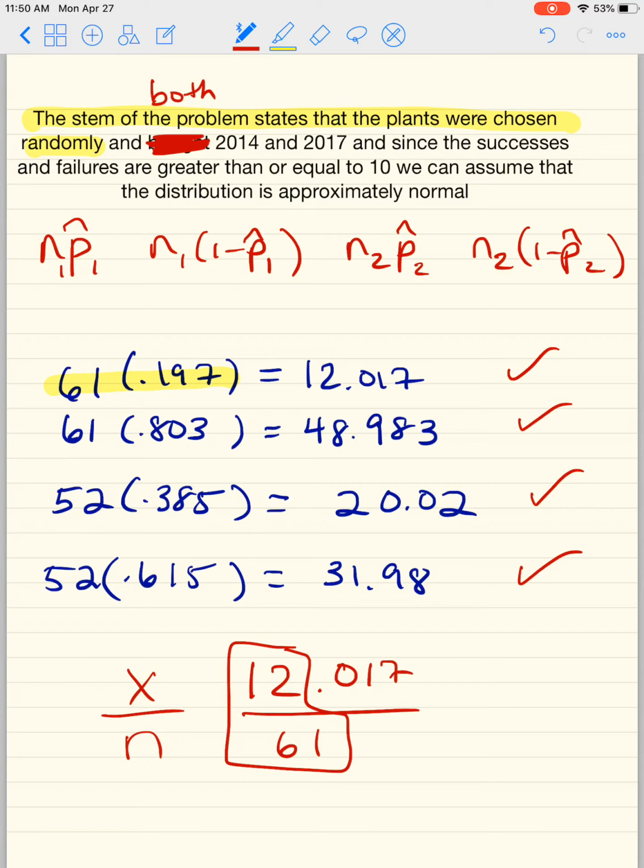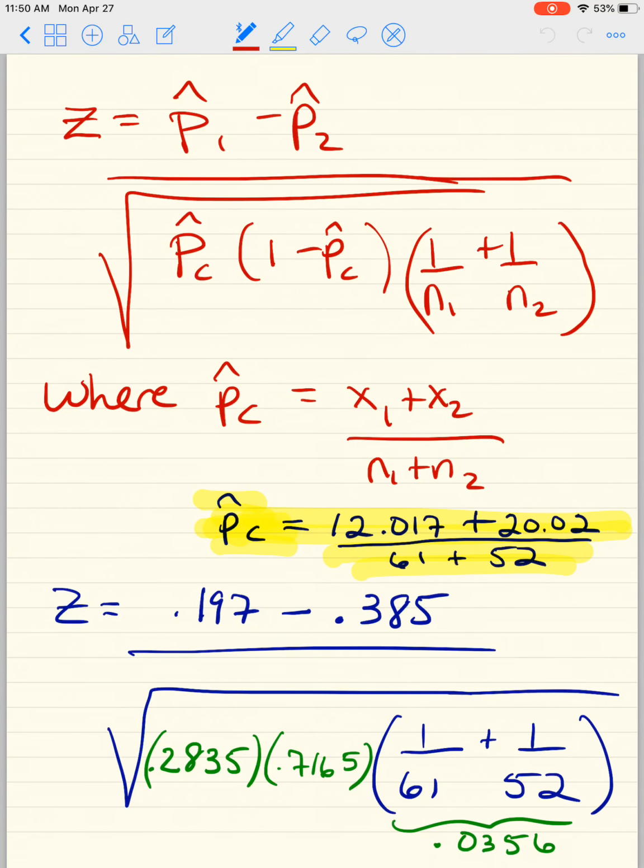All right, so I did all this by hand. You will get something very, very close if you did 20 out of 52 as p hat 2 and 12 out of 61 as p hat 1, okay? But I hope you understand why you can't do it. It's because x is a whole number, an integer, and your actual answer is a decimal. So let's move on to the z-score.